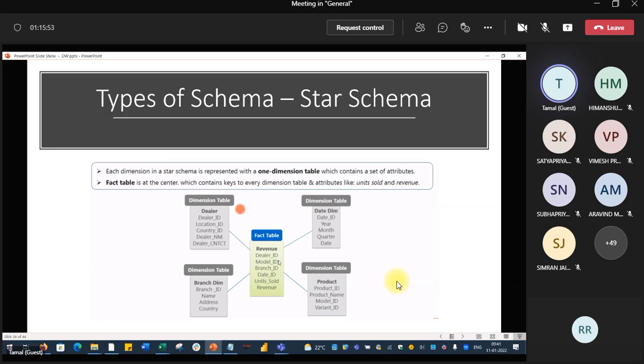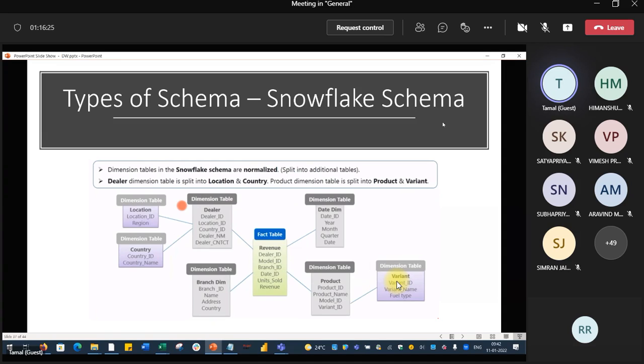Okay, model ID is the connection between these. So that is a star schema. What is a star schema? The basic schema, one fact table and multiple dimension tables. A star schema looks like a star. The fact table is at the center, which contains keys of every dimension. Understood? Star schema. Schema means structure. Now it is a snowflake.